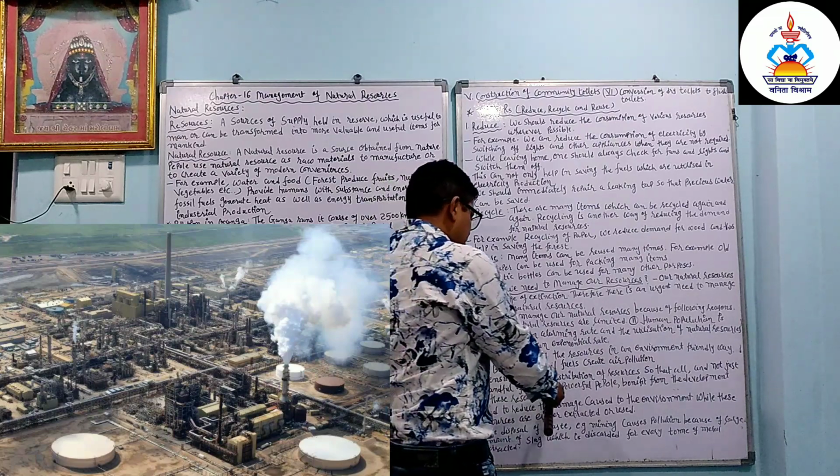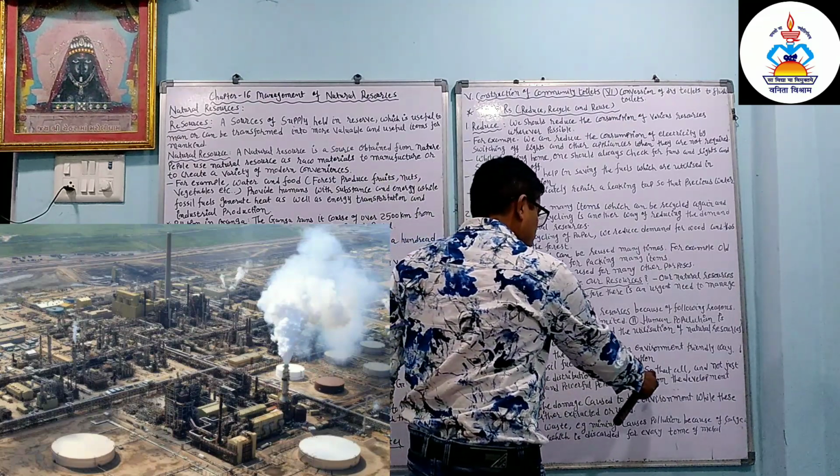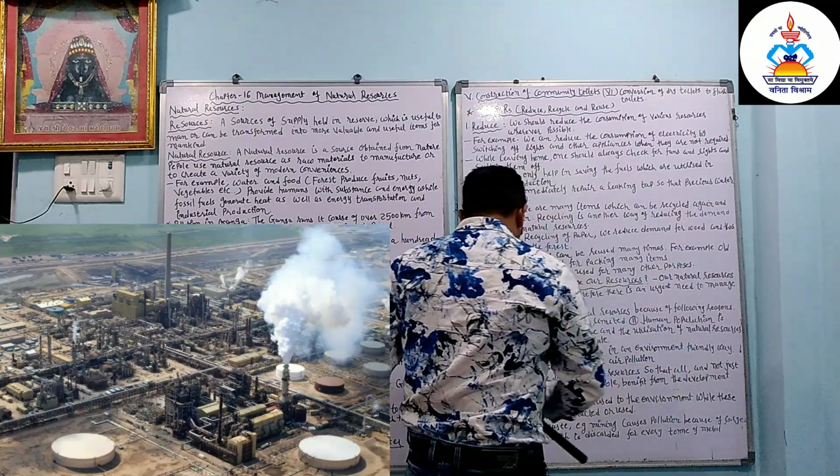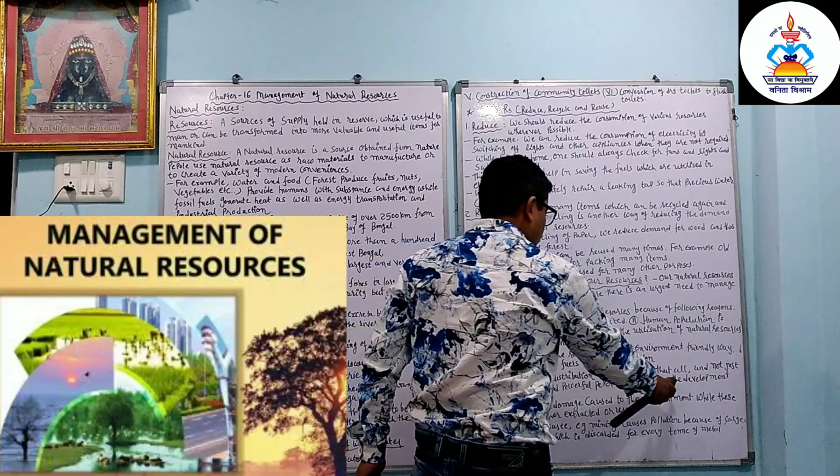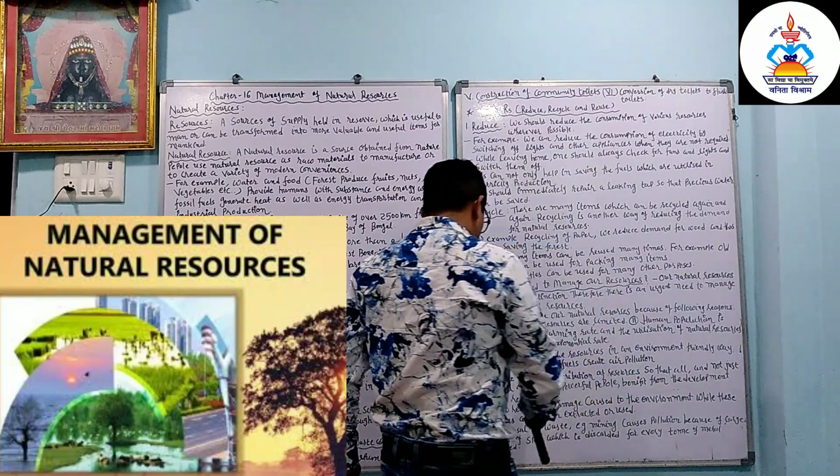We need to ensure the equitable distribution of resources so that all people, and not just a handful of the rich and powerful, benefit from the development of these resources.